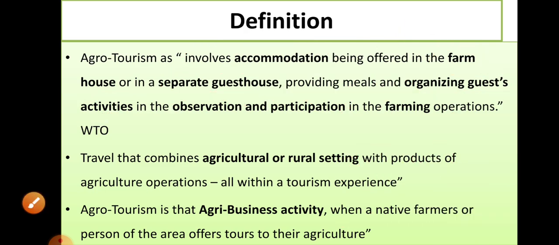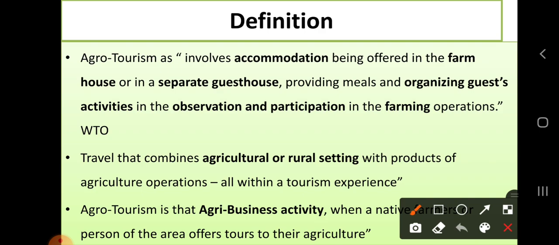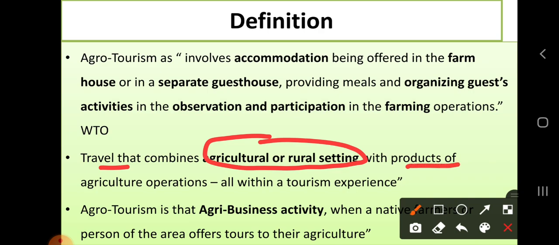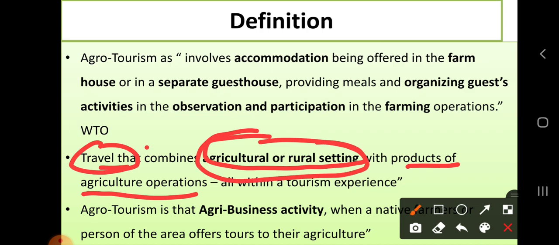Now the second definition: travel that combines agricultural and rural settings with the products of agricultural operations. When travel is combined with agricultural settings, agricultural products or agricultural operations, that is agrotourism, all within the tourism experience.